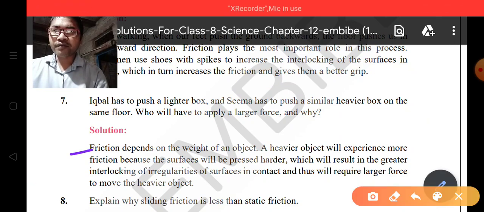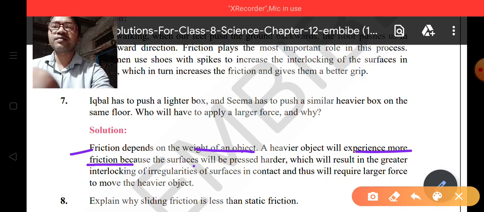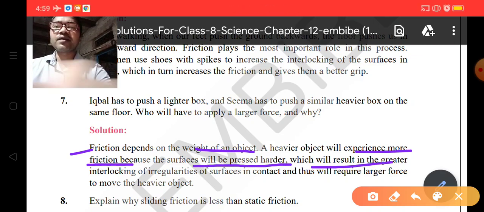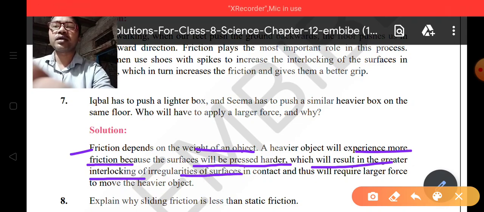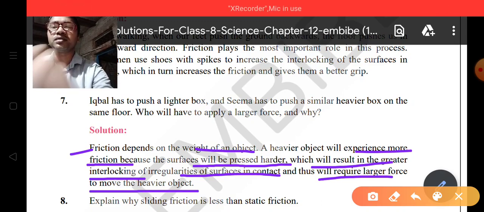Friction depends on the weight of the object. A heavier object will experience more friction because the surface will press harder, which will result in greater interlocking of irregularities of the surface in contact, and thus we will require larger force to move the object that is heavier.